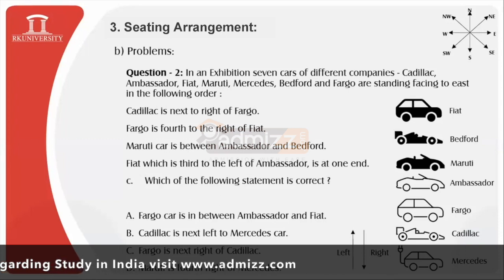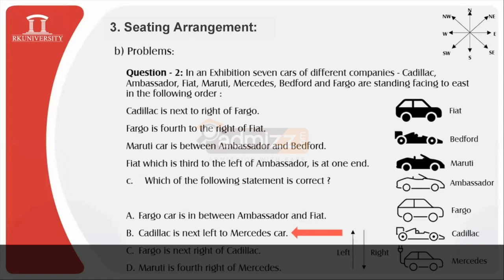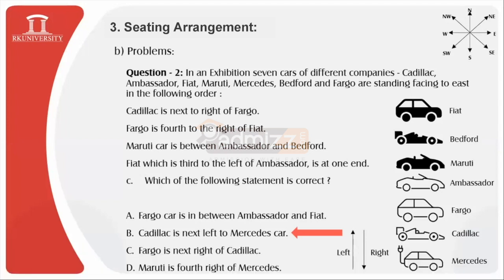You have 4 options displayed, and you need to answer which option is correct. For directions, you may take the reference of these direction arrows which are introduced over here. Very good. And yes, option B is the correct answer. Very good students.